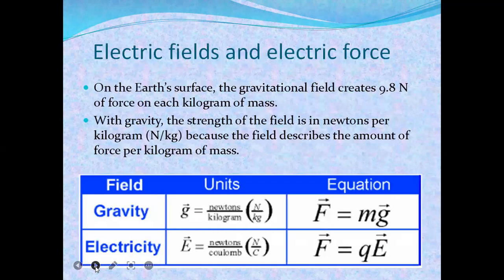So, electric field and electric force. On the Earth's surface, the gravitational field creates 9.8 Newton of force on each kilogram of mass. With gravity, the strength of the field is in newtons per kilogram, because the field describes the amount of force per kilogram of mass. Gravity field is Newton per kilogram, but in electricity, it is Newton per coulomb. We can represent this as the equation F equals mg, and this as F equals QE, where E is the electric field. Remember it.